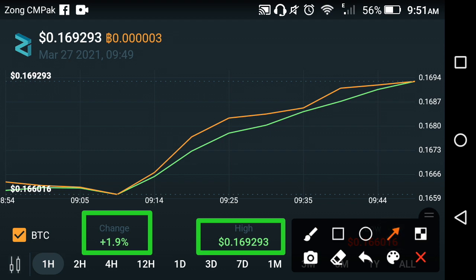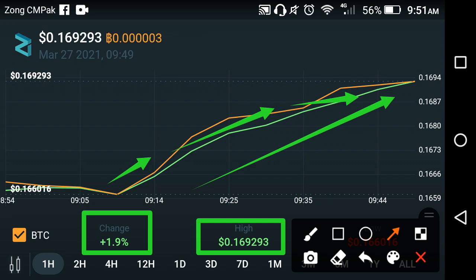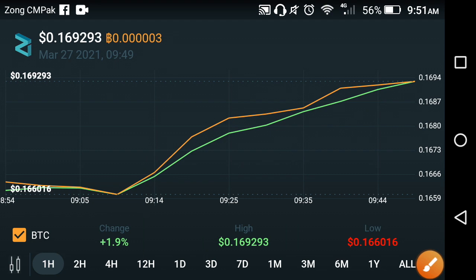As you can see here, the graph of the Zilliqa cryptocurrency is jumping upward. So it's a time to buy Zilliqa cryptocurrency and make a good amount of profit. Now let's see the live price prediction of Zilliqa cryptocurrency for the previous 2 hours.